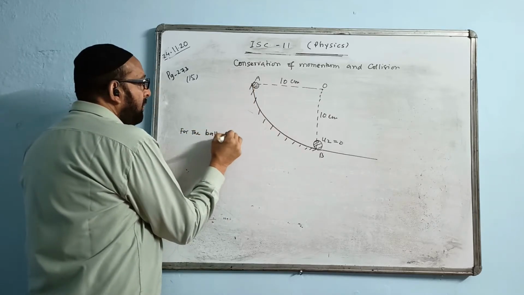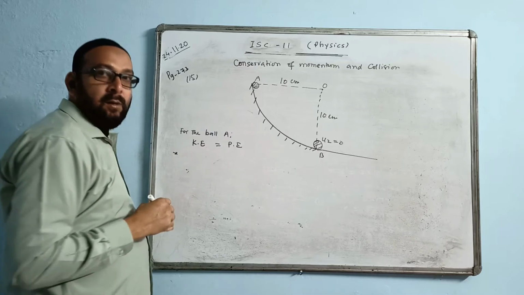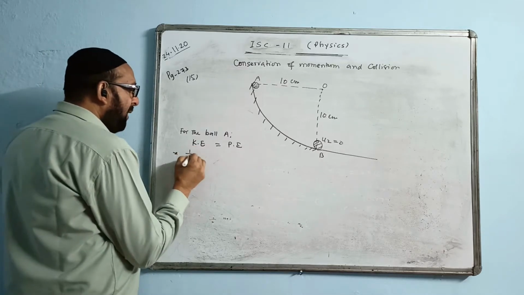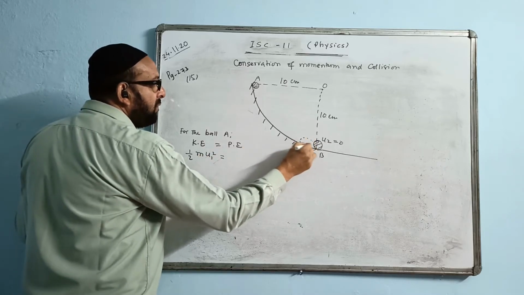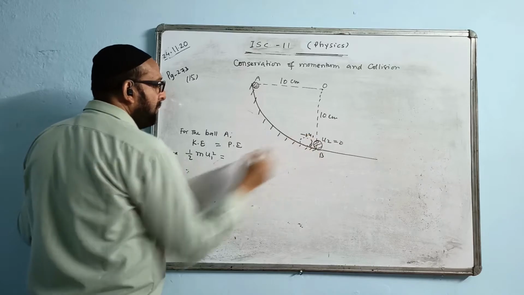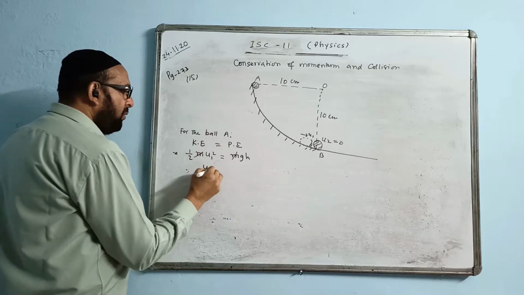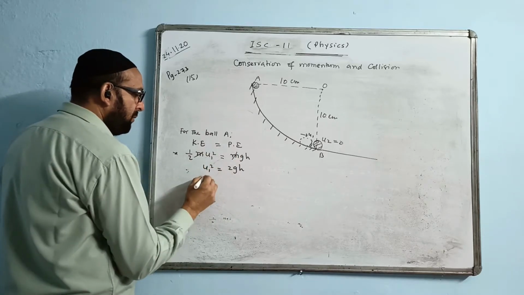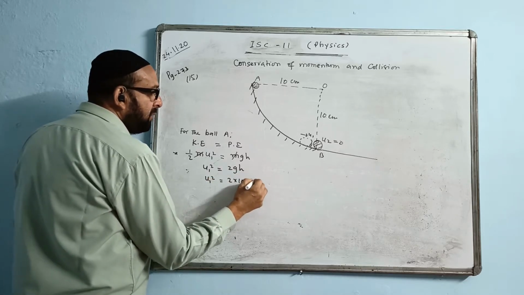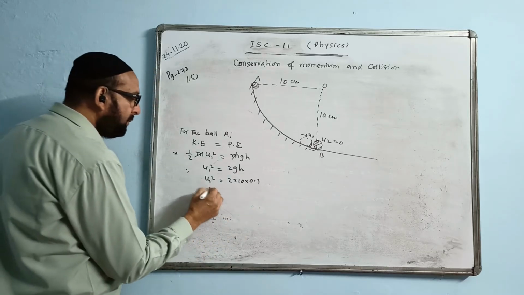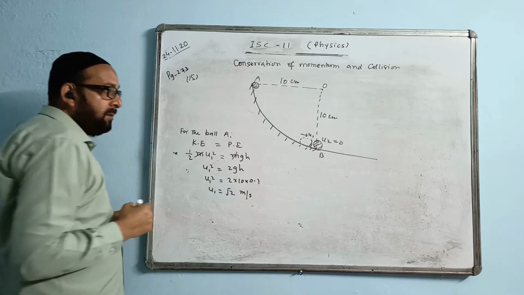For the ball A, we write kinetic energy is equal to potential energy. We will make them equal. Kinetic energy will be half mv square, and half u1 square we will write here because the velocity of this ball at the time of collision is u1. Potential energy formula is mgh. m and m cancel. u1 square is 2gh. u1 square, 2g value you can take 10. Height is 10 centimeter, that is 0.1. u1 value will come root 2 meter per second.